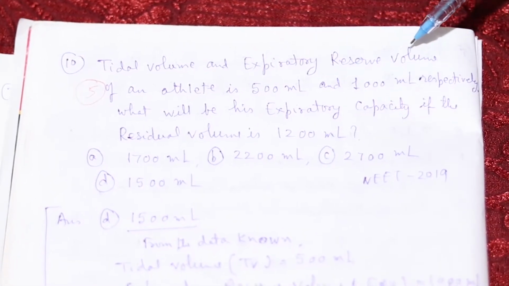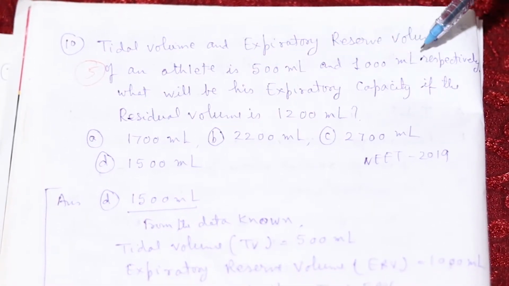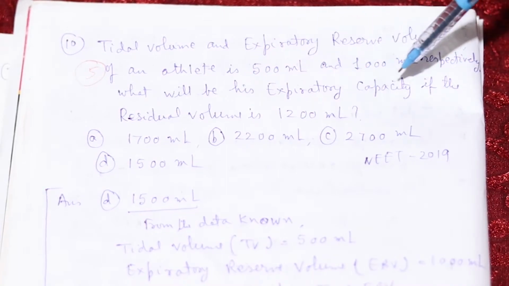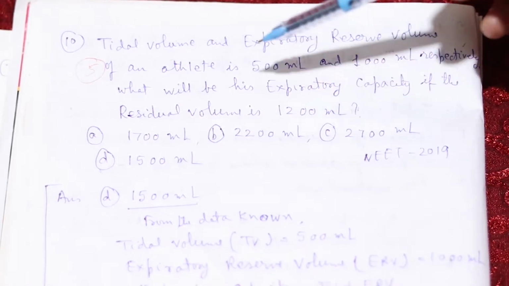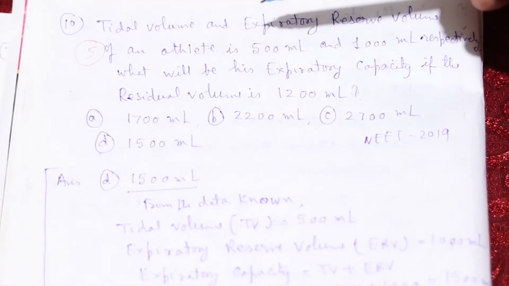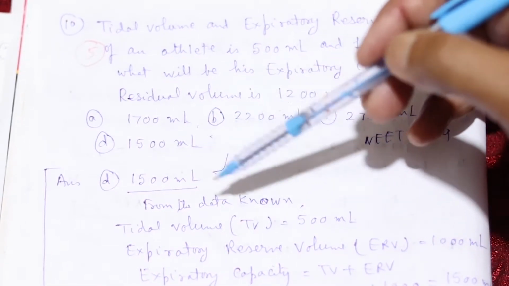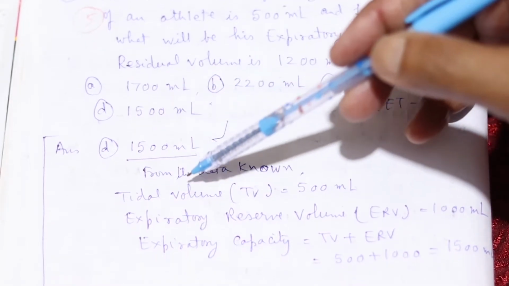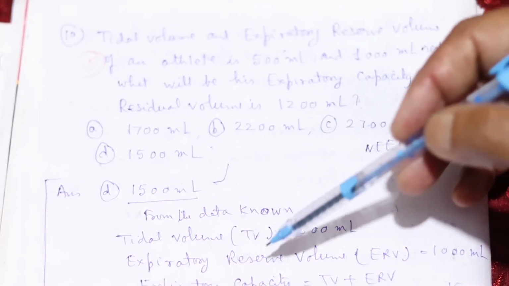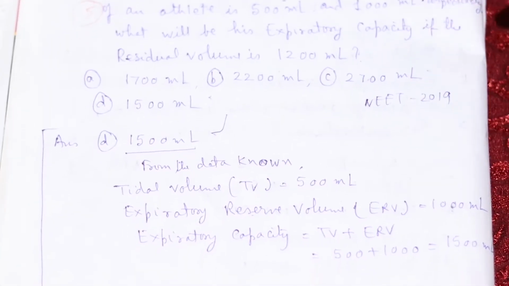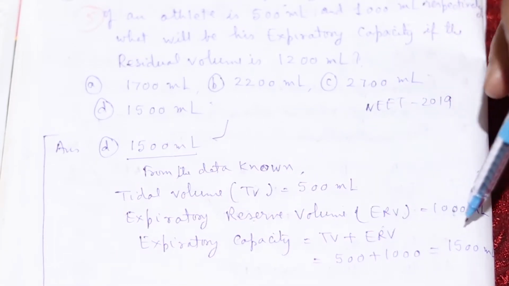Tidal volume and expiratory reserve volume of an athlete is 500 ml and 1000 ml respectively. What will be his expiratory capacity if the residual volume is 1200 ml? Options are 1700 ml, 2200 ml, 2700 ml, 1500 ml. The answer will be 1500 ml because from the data given here, tidal volume is 500 ml, and expiratory reserve volume is 1000 ml, so 500 plus 1000 is 1500 ml.